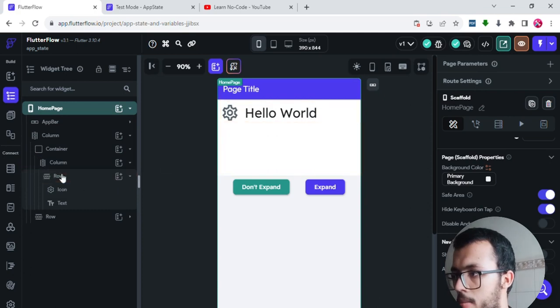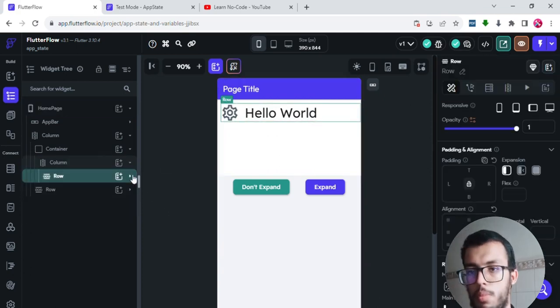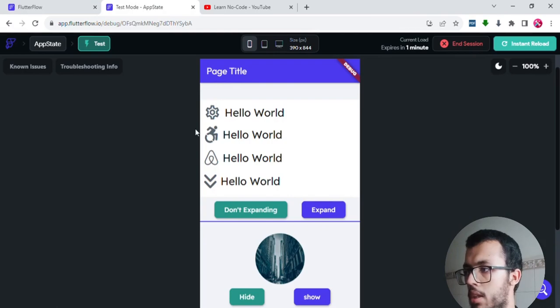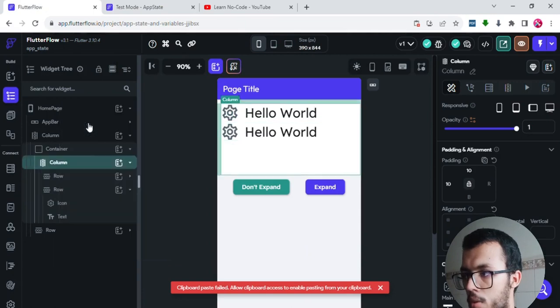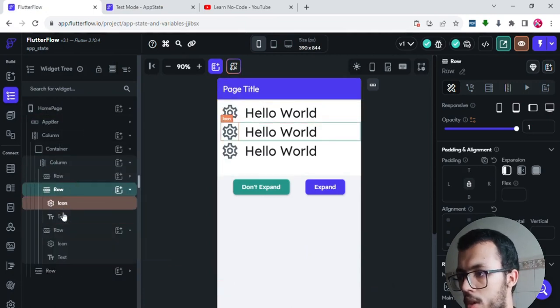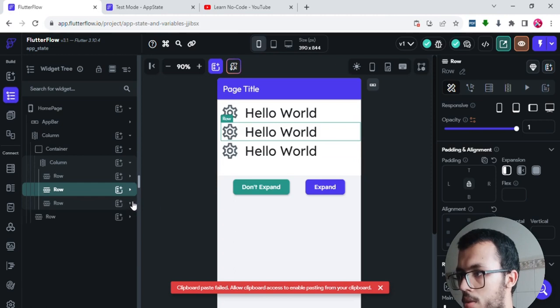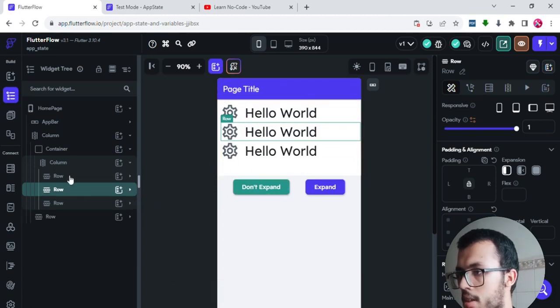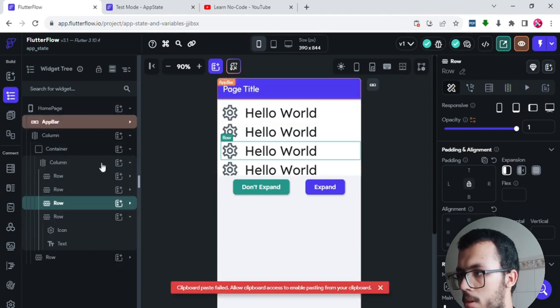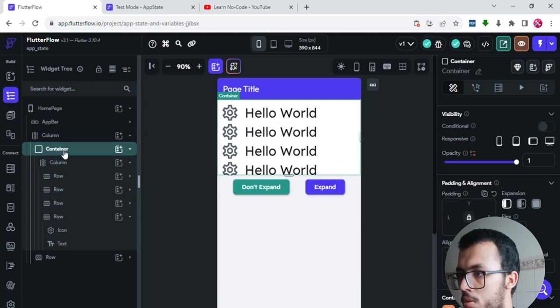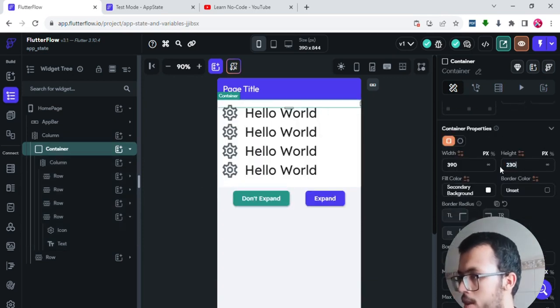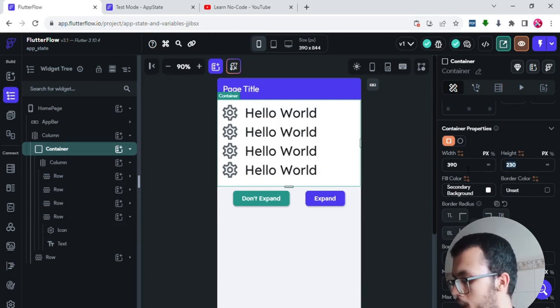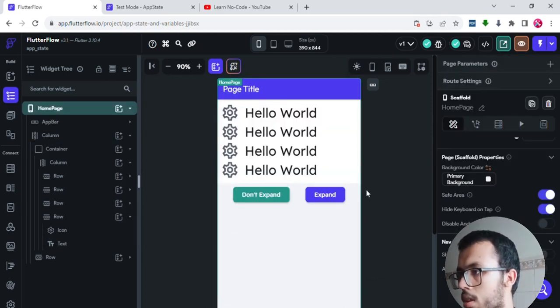So here is my row. I don't want to keep building each row individually, so I will just duplicate one of them. I will try to duplicate that 4 times, or maybe just 3. It's just an exercise, or maybe I can add 4, it's not a problem. So we may have some issues, so that's why I want to go back to the container and make it a little bit higher than that. So I will add, for example, 230 or just 220. That's cool. So this is all we want.